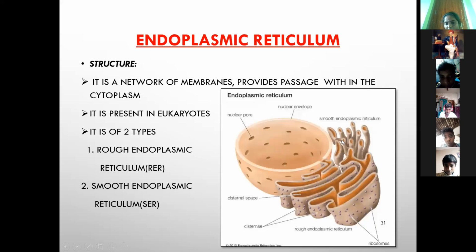The smooth endoplasmic reticulum is scattered. See the diagram, everyone. This is the smooth endoplasmic reticulum. It is scattered in the cytoplasm of the cell. These are the ribosomes. The endoplasmic reticulum that has ribosomes attached to it is called rough endoplasmic reticulum.